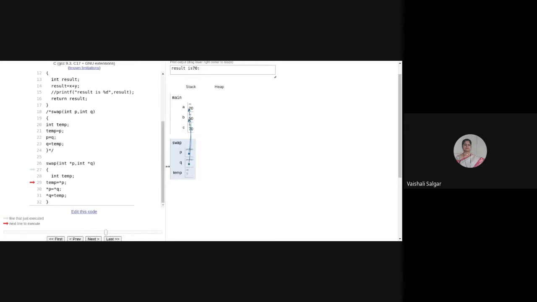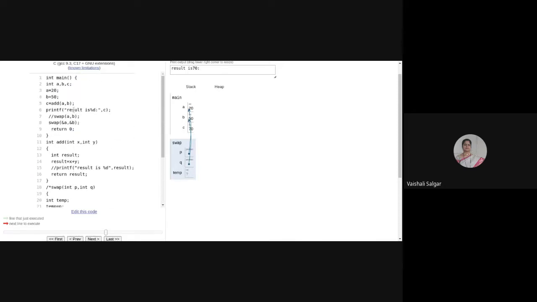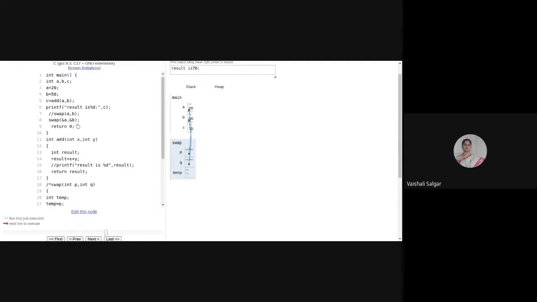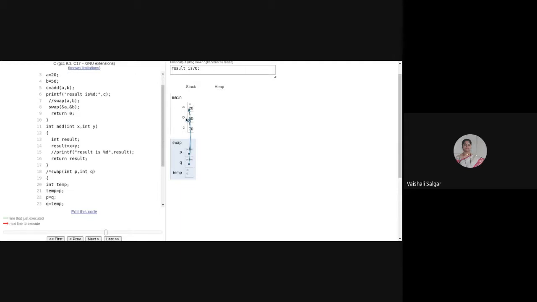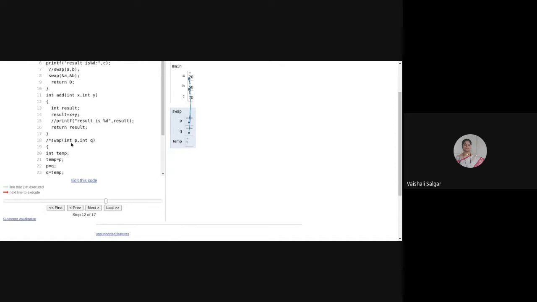see, my P and Q are the pointers. So what I told you, with call by reference. Call by reference is what? It is going to copy the address of the variable. So when I'm calling swap ampersand A, comma, ampersand B, it means the address of A and B will be mapped with P and Q